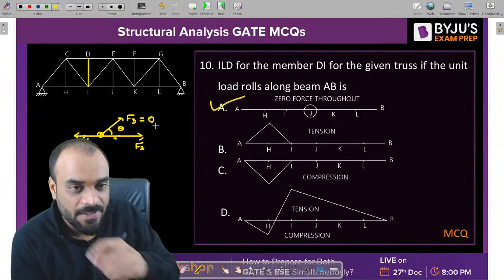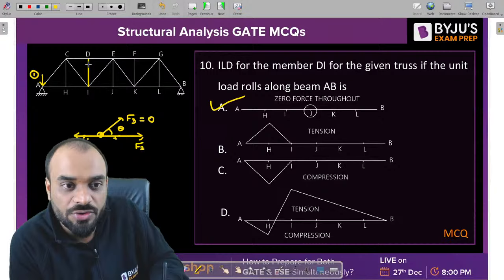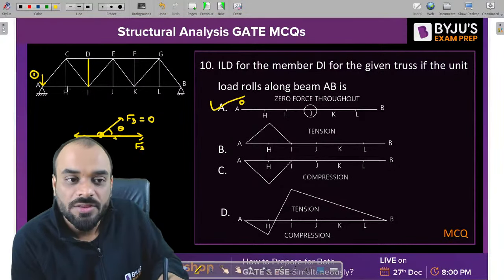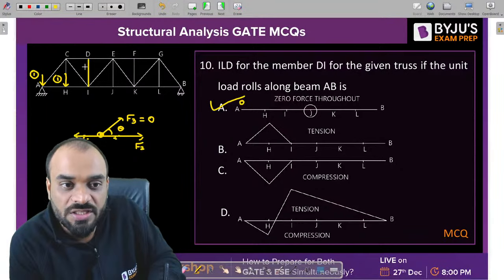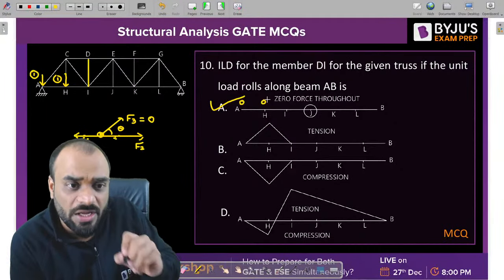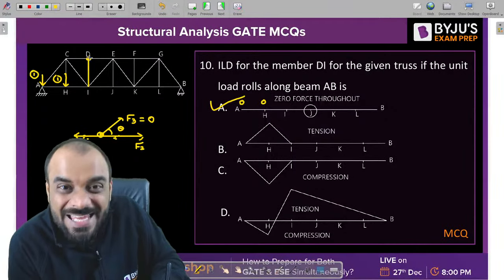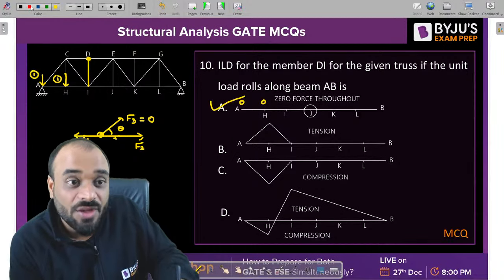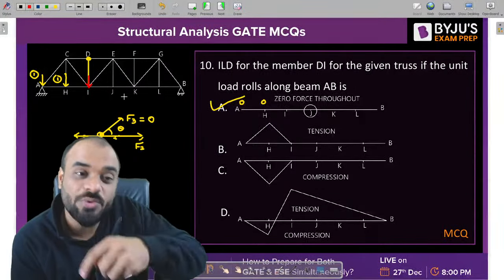Listen carefully. So let us suppose if a unit load is present at this location, then what is the value of force at this particular member? It is 0. Now, if your unit load is present at this location, then again the force in this particular member will be 0. Why is it 0? I will explain. Because if you solve this particular member from joint D, you will get 0 as an answer. Correct? Now let us suppose if unit load is present exactly at I, again you will get 0.